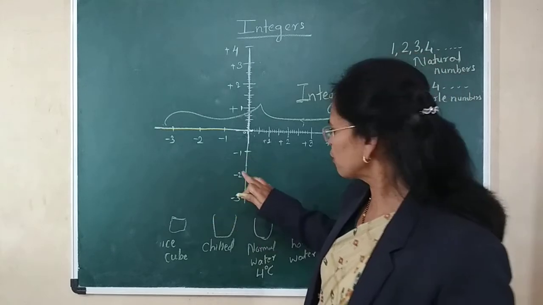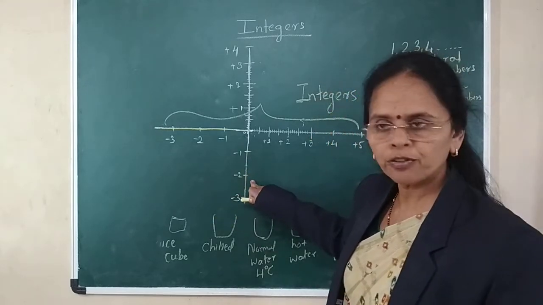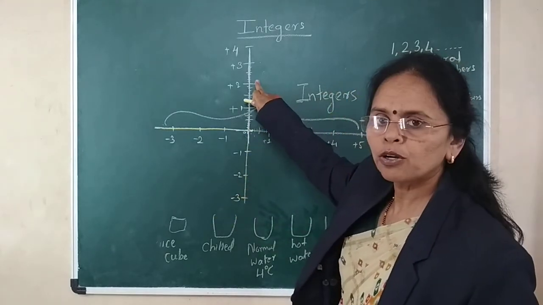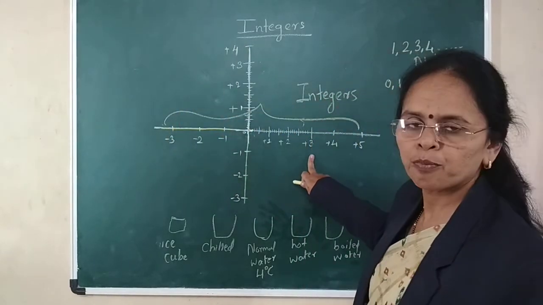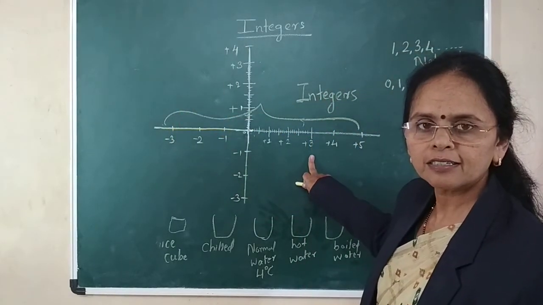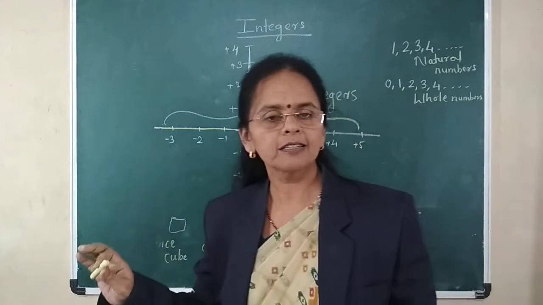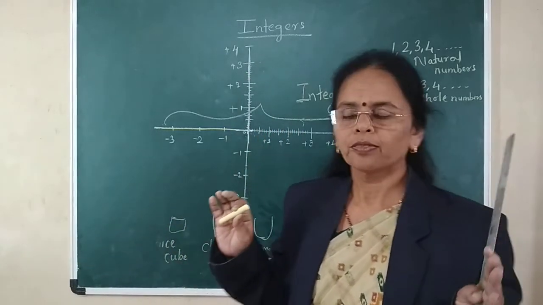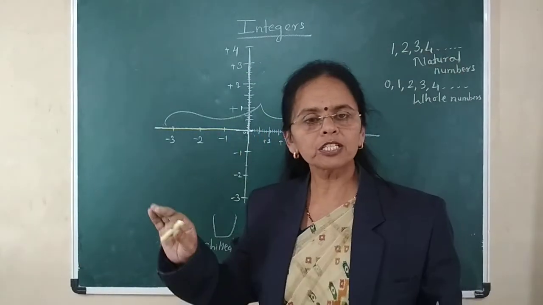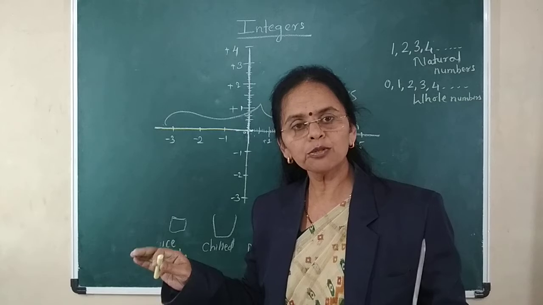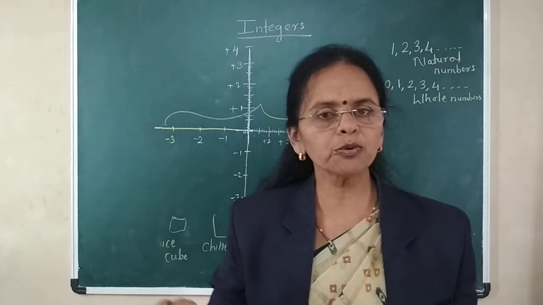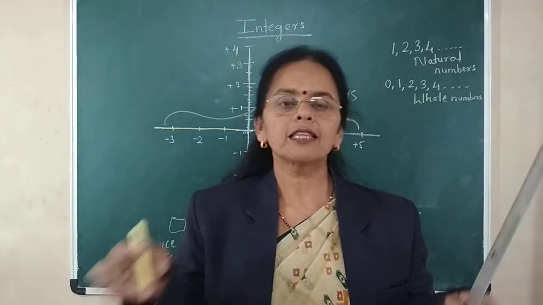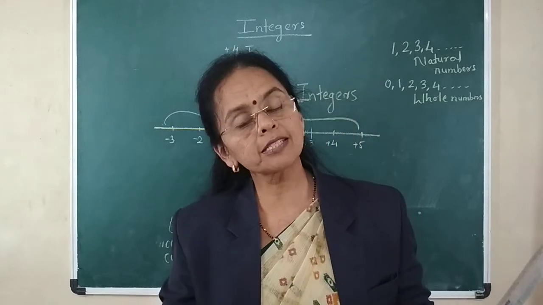What is the opposite of negative 2? Obviously, it is positive 2. What is the opposite of negative 3? It is positive 3. Do you understand? So, the opposite of positive numbers are the negative same numbers, the numbers are the same.